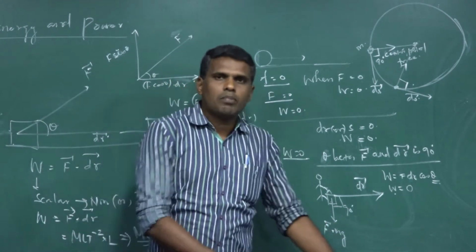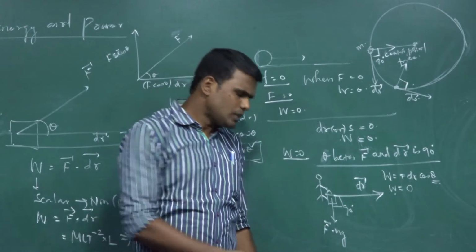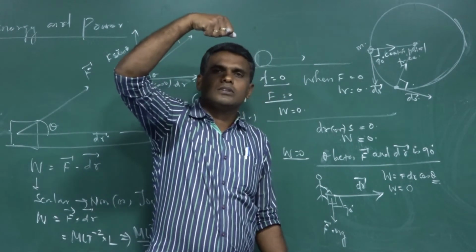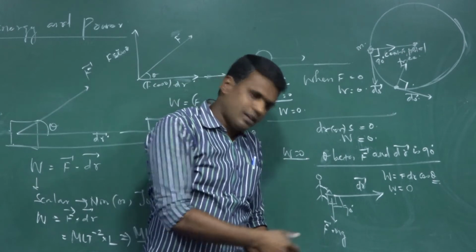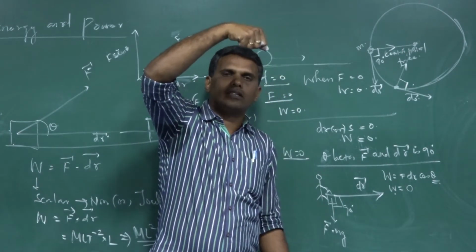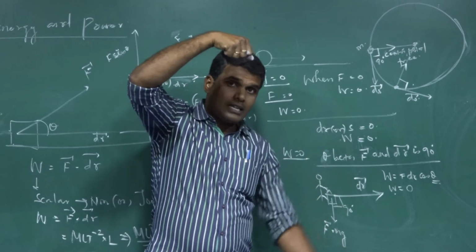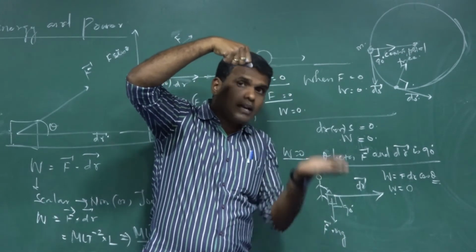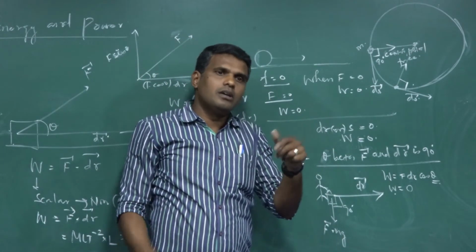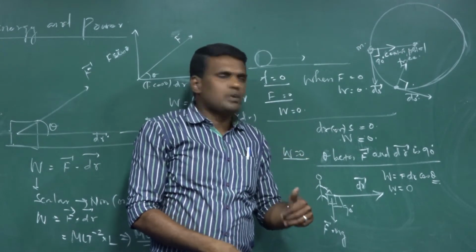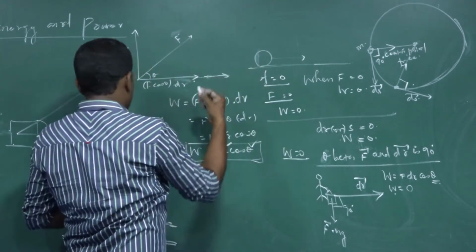A box is placed over the surface. You are lifting it in the upward direction. A bucket full of water is there. You are lifting it in the upward direction. Weight of the object acts in the downward direction. Displacement of the bucket is taking place in the upward direction. What is the angle between the force and the displacement? I can show you with a diagram also.